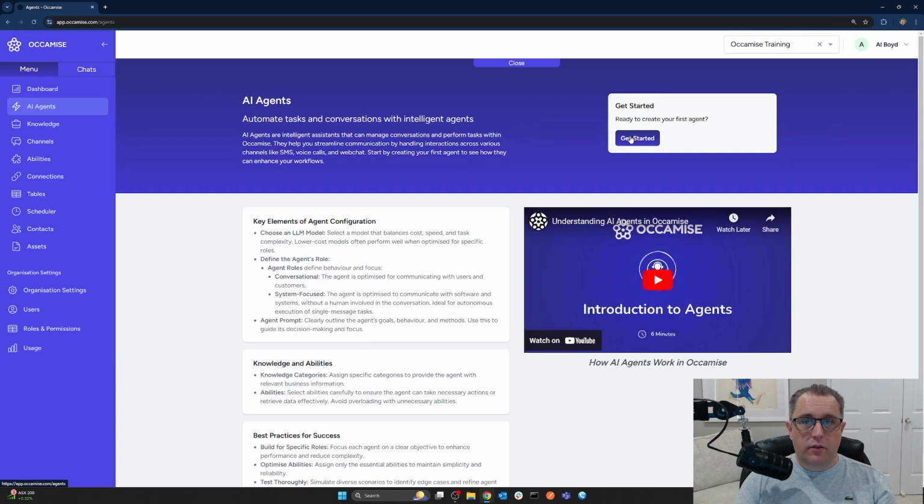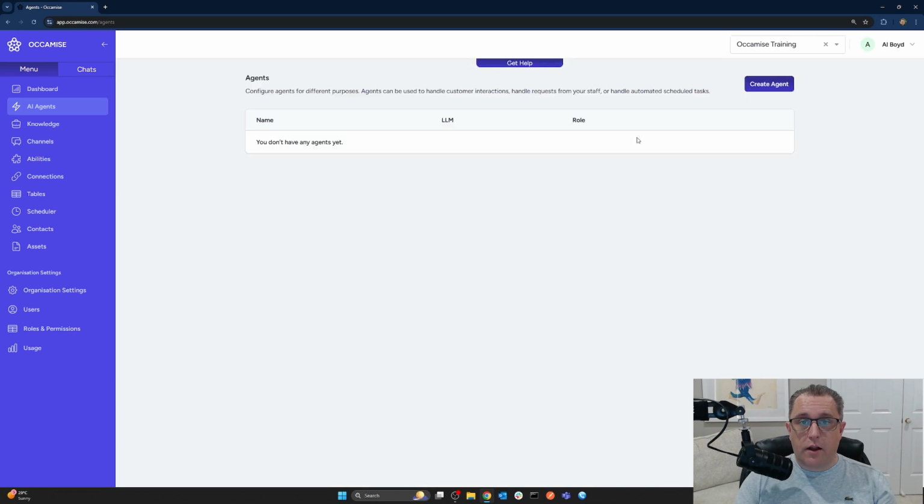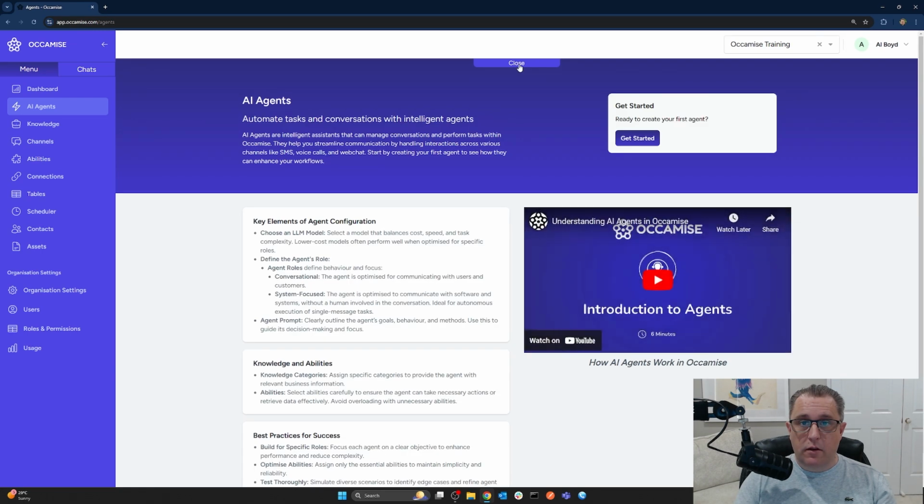So we come to agents. Every page by default, when you haven't created anything yet, will look like this. And I definitely recommend you watch the videos and read the information on the page. So when you want to get started, you can just click Get Started and it will take you to the actual agents page itself. If you want to go back to that help page, just click Get Help.